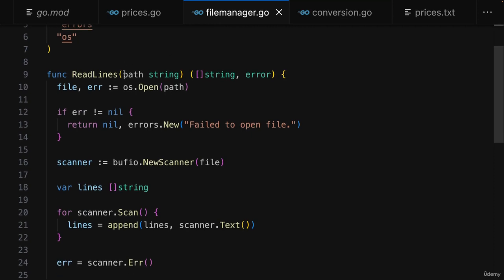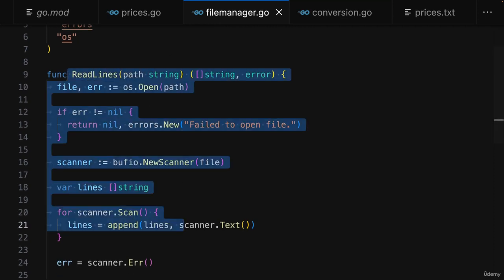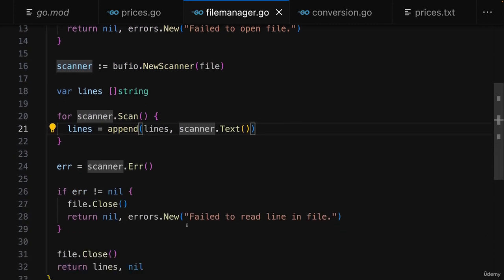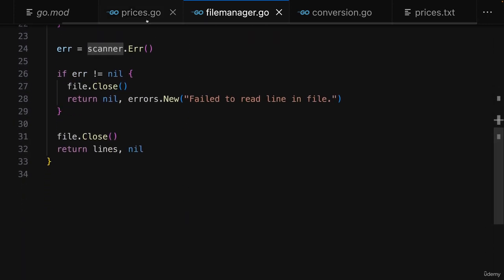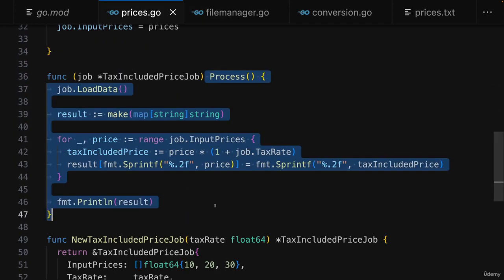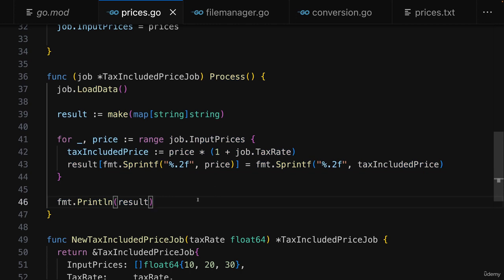So now that we added the logic to read data from a file, I also want to make sure that we can write data to a file, so that in process we can store the final result in a file instead of just outputting it here in the console.